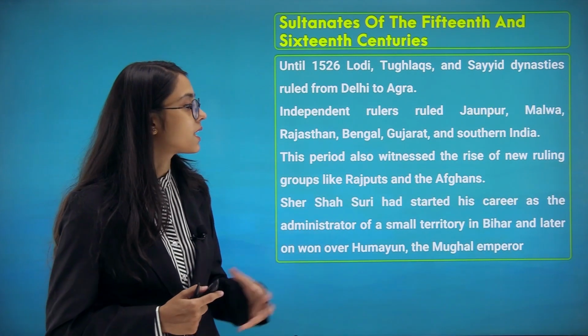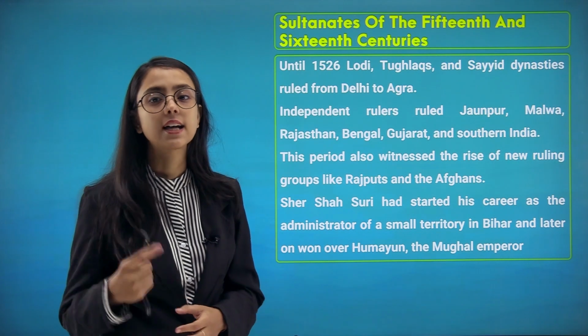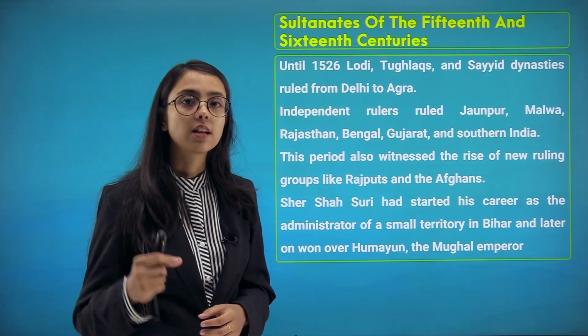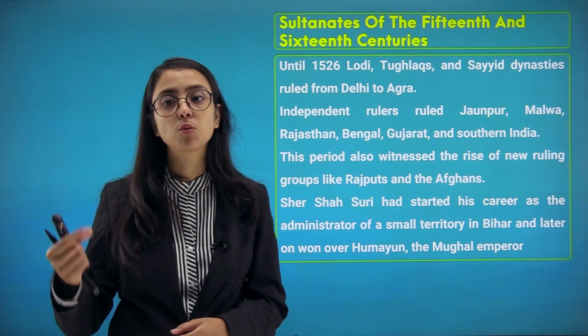Sher Shah Suri had started his career as the administrator of a small territory in Bihar, and later he won over Humayun, who was a Mughal emperor.